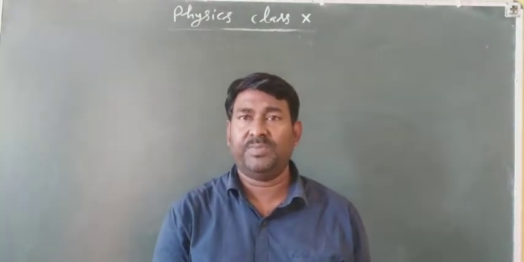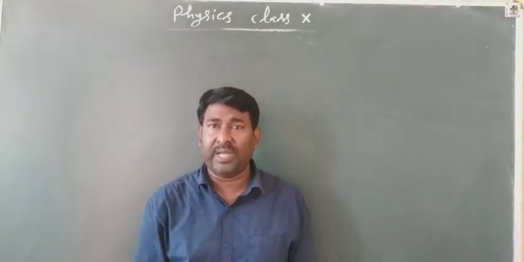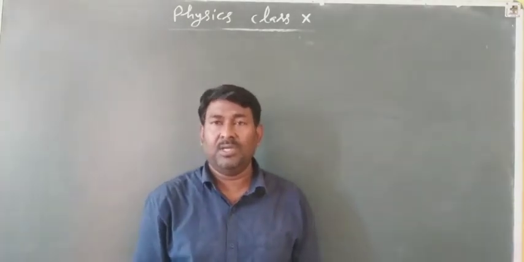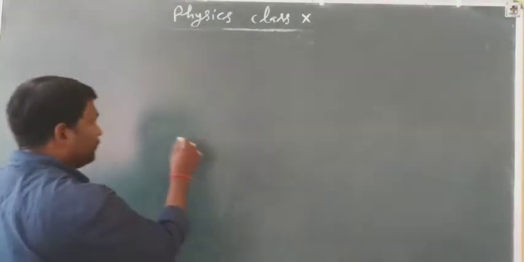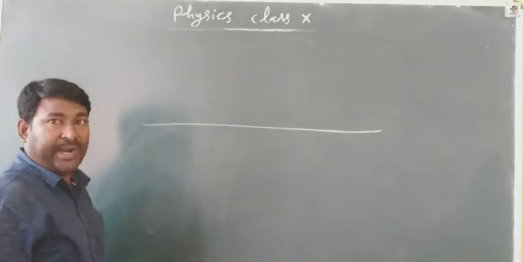In my previous video, I discussed the electromagnetic spectrum, which has a wide range.